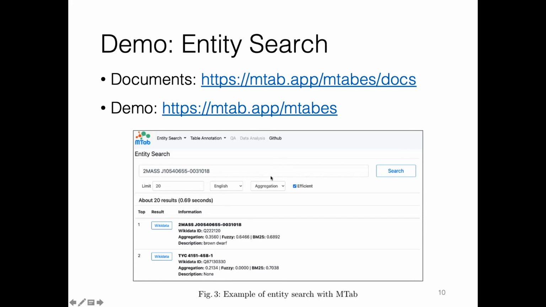In this example of a misspelled store name, it is really hard to find the relevant entity using the standard entity search of Wikidata, DBpedia, or Google search. But you can find the relevant entity with the MTab tool because we have a fuzzy search with edit distance. And in this mode, we use aggregation search.